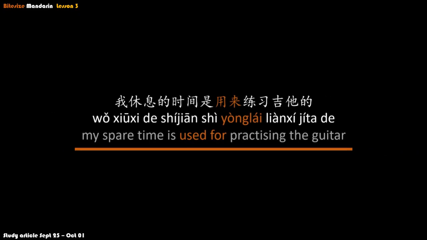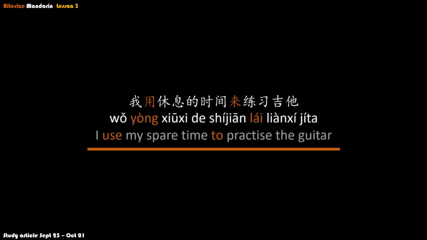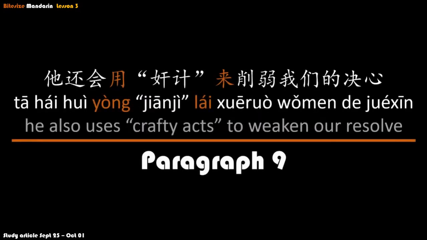我休息的时间是用来练习吉他的. My spare time is used for practicing the guitar. 我用休息的时间来练习吉他. I use my spare time to practice the guitar. So there are a few examples. Now if you go back to paragraph 9, just as an additional point, the sentence in Chinese matches the English almost word for word, but can you spot the exception? Let's go through it one by one.